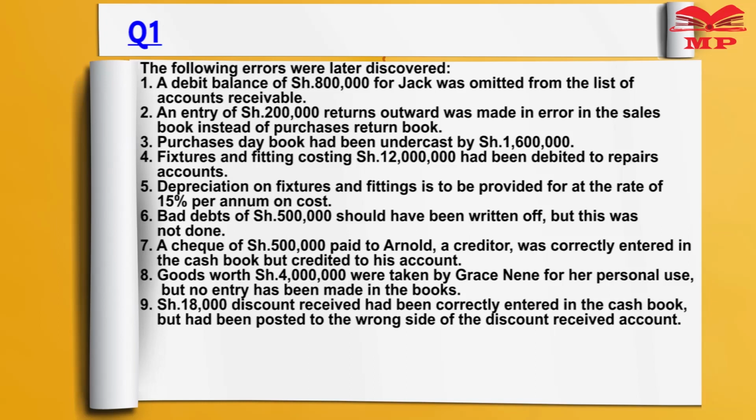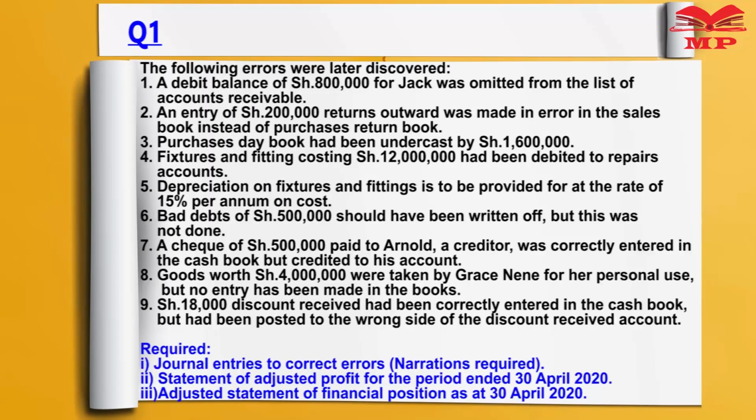Then required: one, journal entries to record the errors. Narrations are required, 8 marks. Roman 2, statement of adjusted profit for the period ended 30th of April 2020, 4 marks. Then lastly, adjusted statement of financial position as at 30th April 2020, 4 marks.